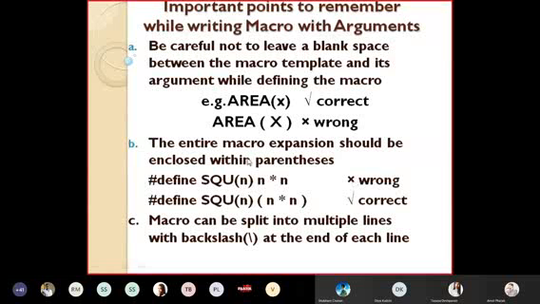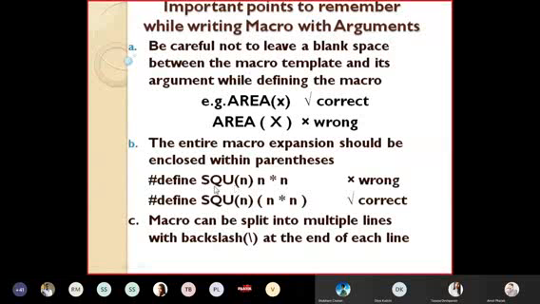What I should do? Macro expansion. This is my macro, SQU bracket n is my macro. It should be expanded by what? It should be given in these brackets, or parentheses. Circular brackets should be given, then only it is correct. So that is what we have done. Suppose I want to calculate the square of n, or n into n. This bracket is important, then it is correct. This is wrong: SQU bracket and then I am giving n into n. I must give the bracket to indicate that this is my macro expansion. This is my macro definition.